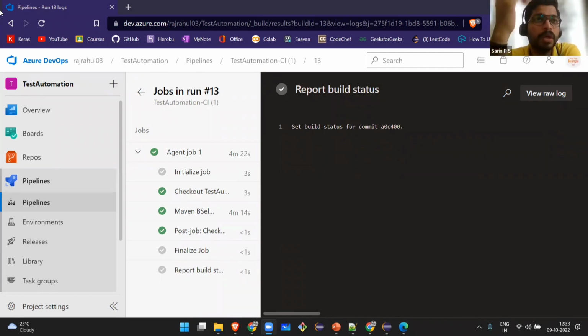Even one question we throw at candidates to know whether they have hands-on experience, whether they are a real candidate who has worked in Selenium automation, is that we ask them to describe their daily activities. Only the person who has done that will be able to answer it. If you ask me, Sarin, what is your daily activity, I'll say that I log into my system, check my ADO board, and after going through the ADO board, I check what tasks are assigned to me.